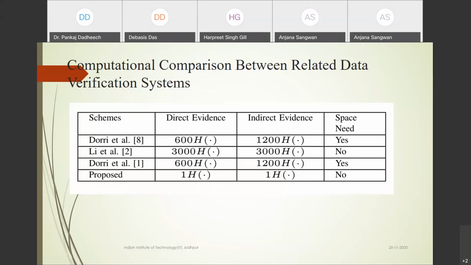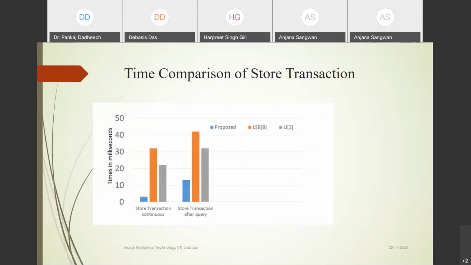So basically the blockchain organization also accepts this. They accepted that this is possible. Based on the performance, we checked and compared our case, this is the time, and the stored transaction.